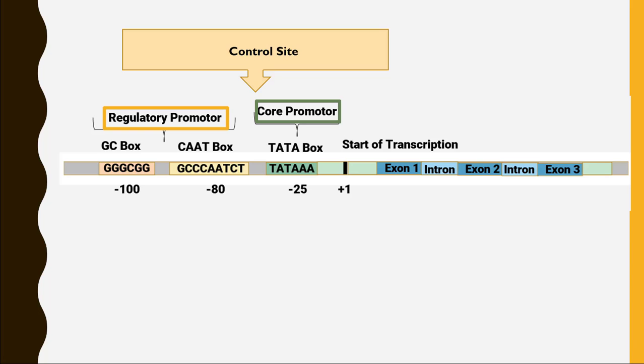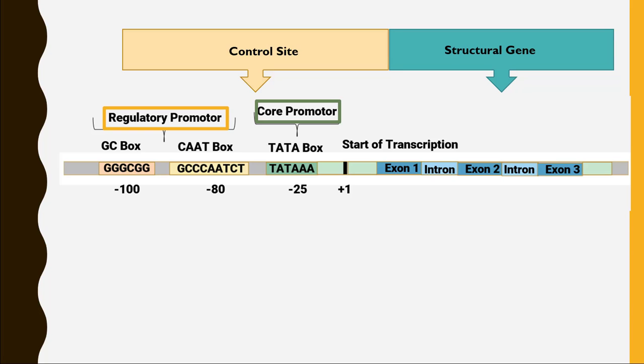Sometimes we have the GC box in the sequence but not the CAT box. Sometimes we have the CAT box but not the GC box. Sometimes we don't even have the TATA box, but we have a core promoter site on which a protein will attach itself. Then we have the structural gene site in which we have exons and introns.